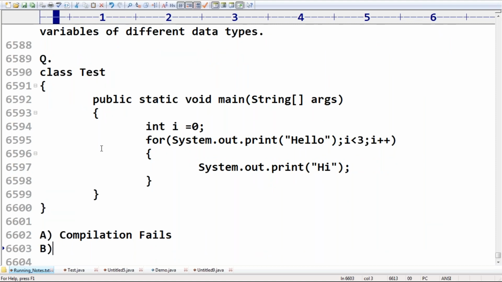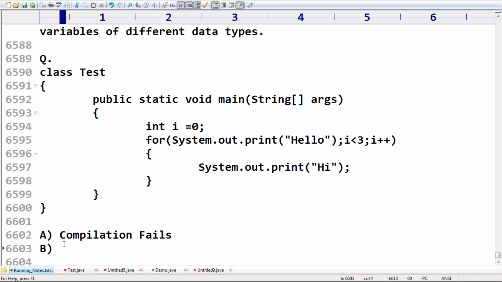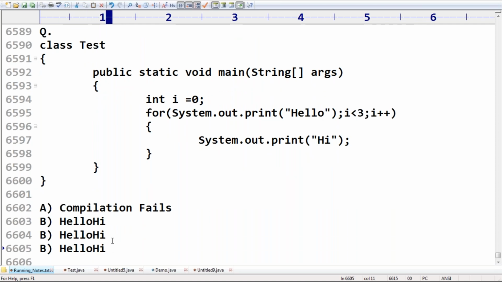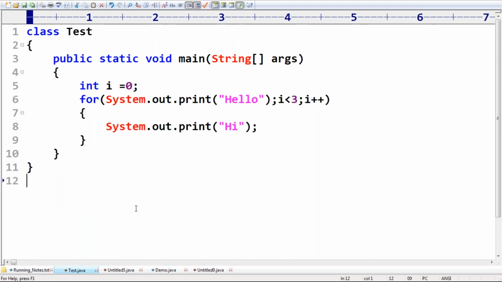Second option, hello hi will be printed. Hello hi is going to print. So what is the answer we are going to get in this case? Please confirm.